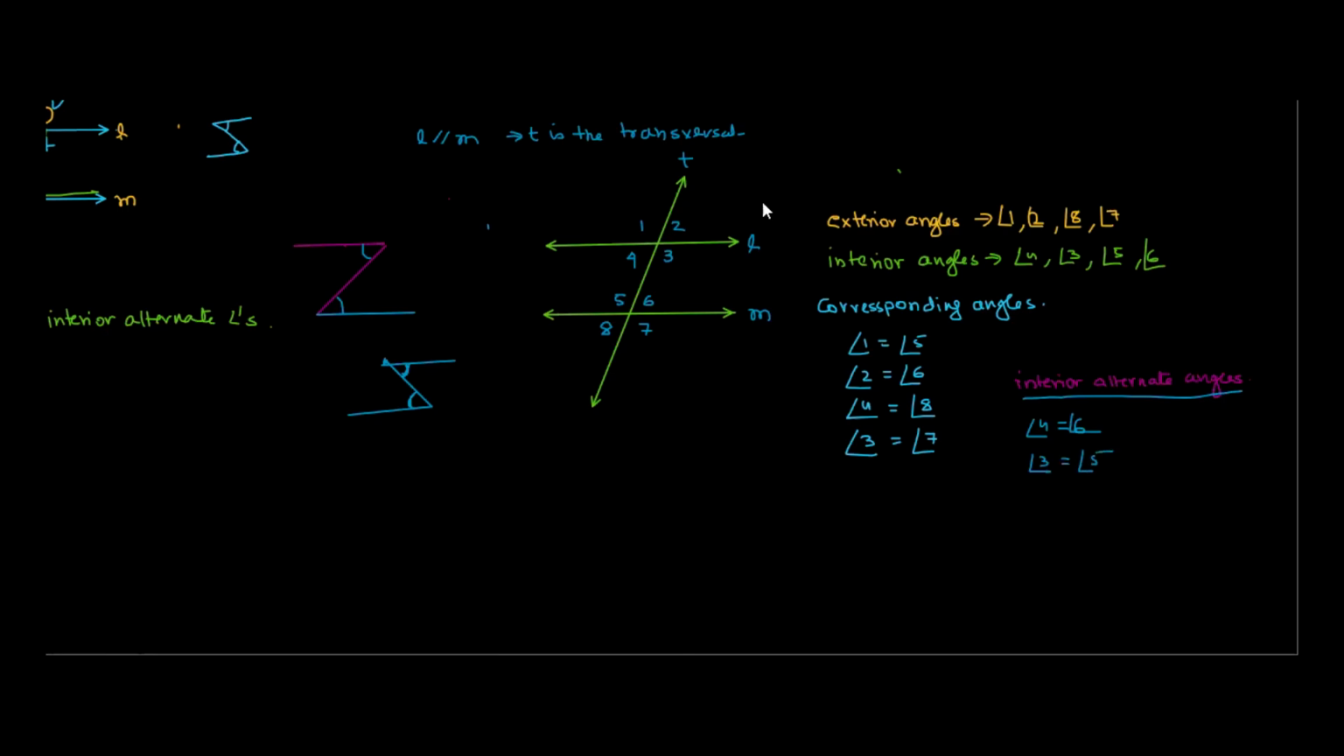In the same way, we would have something called exterior alternate angles. So exterior alternate angles will be 1 and 7, and 2 and 8. So this will be angle 1 is equal to angle 7 and angle 2 is equal to angle 8. These are exterior alternate angles. Are we getting this? Understood? Yes. Okay. So let's move on here.